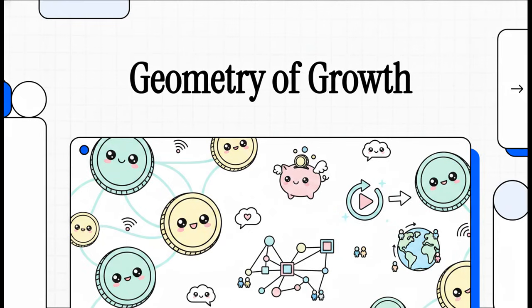Welcome to this explainer. Today, we're unpacking a really wild masterclass blueprint for something most people wouldn't even think is possible: transforming a standard digital channel into a fully capitalized, decentralized banking network. If you've ever wondered how raw media attention gets systematically turned into a sovereign, global financial ecosystem, well, you're in exactly the right place. We're going to look at the precise mathematical architecture behind shifting an audience from just passive consumers into active, digitized nodes within a global banking framework.